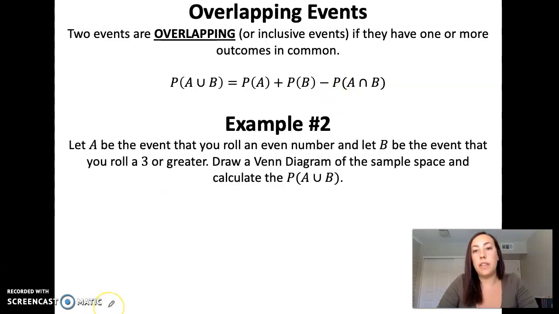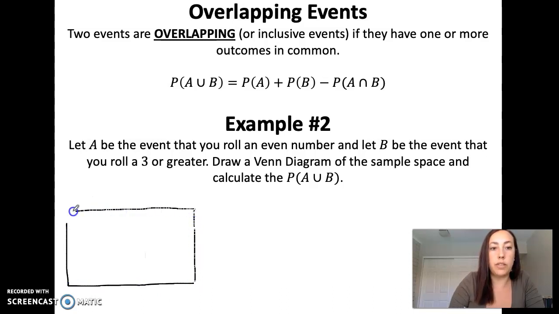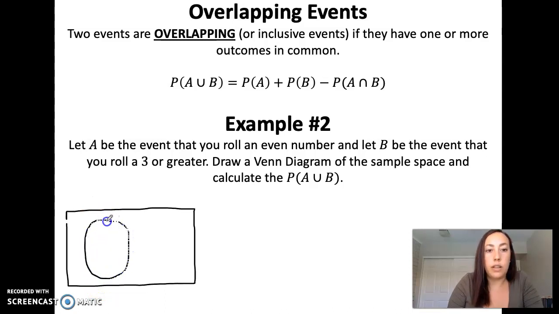So let A be the event that you roll an even number and B be the event that you roll a 3 or greater. Let's draw a Venn diagram for this sample space and then we'll calculate the probability of event A or B. So again, this box represents my sample space. Inside, we're going to put all possible outcomes we have when we roll a die. And this time when I draw my 2 circles, I'm going to attempt for there to be some overlap between them. So this circle is going to be event A. This circle is going to be event B.